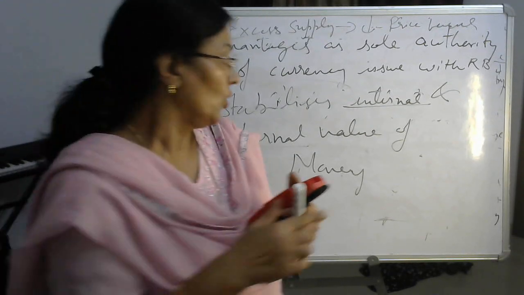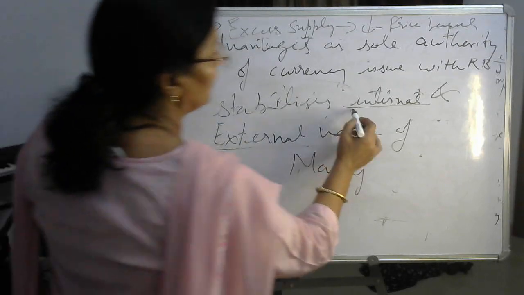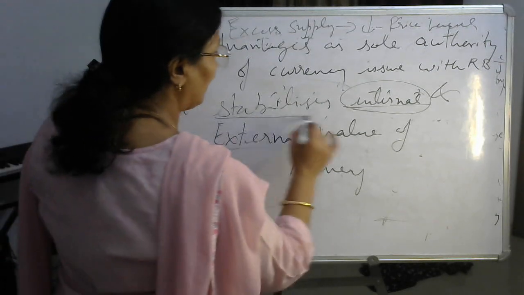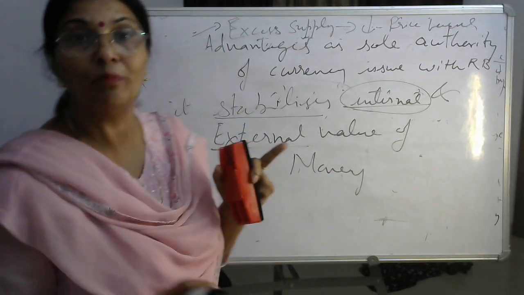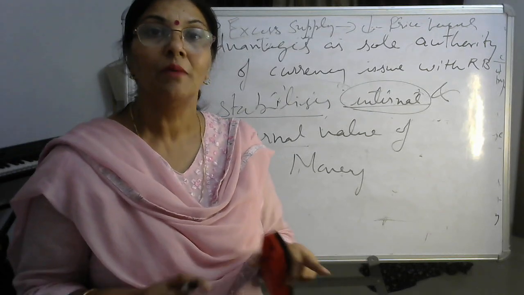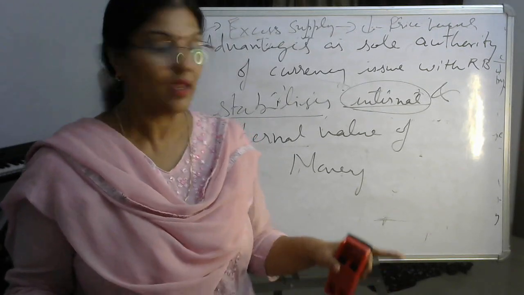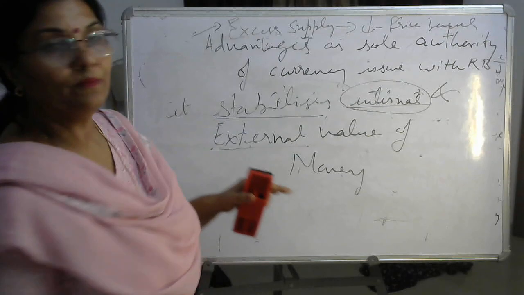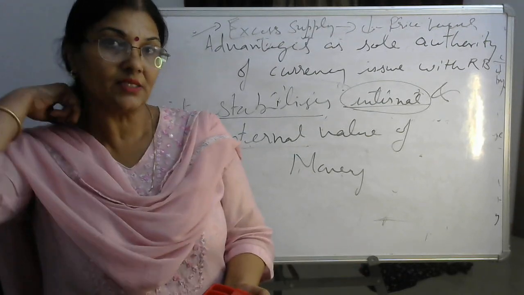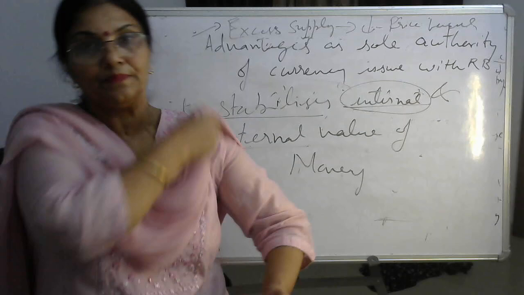ठीक है? तो this is internal value, inflation and deflation. RBI stabilizes the internal value by having a check on inflation and deflation by using its monetary policy. ठीक है? External value, $1 is equal to 84 rupees. This is what external value of currency is.